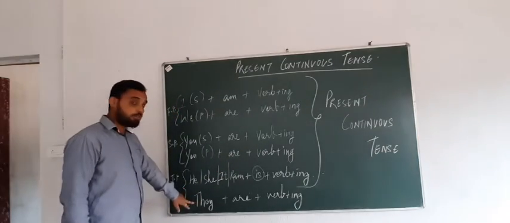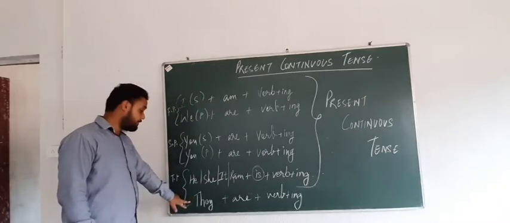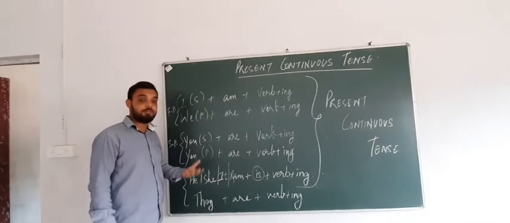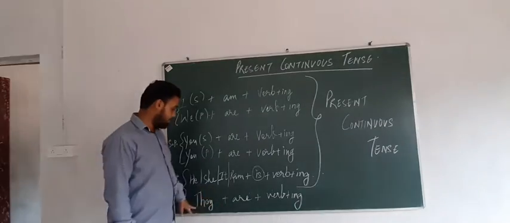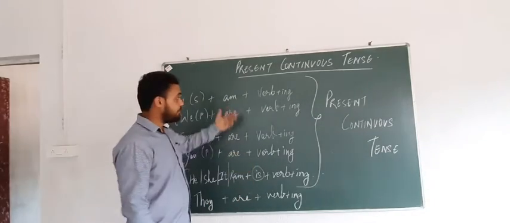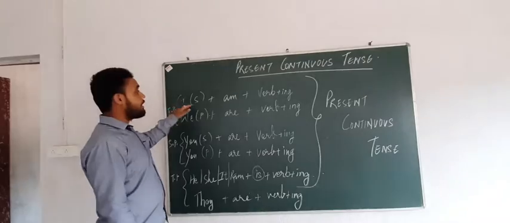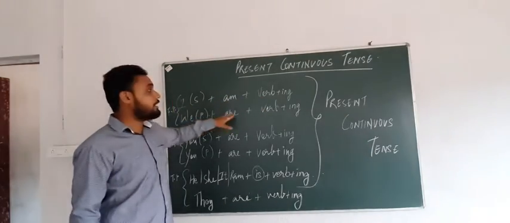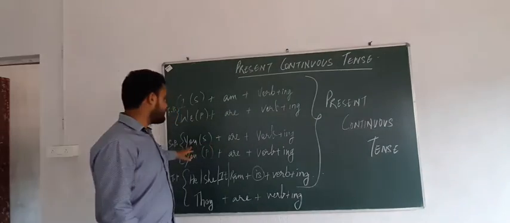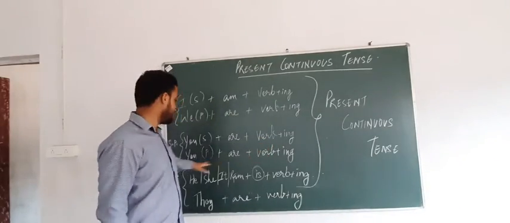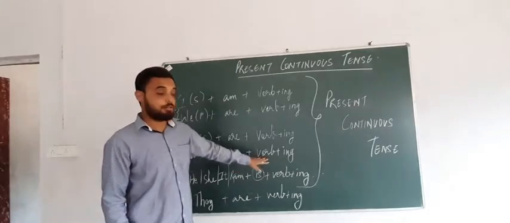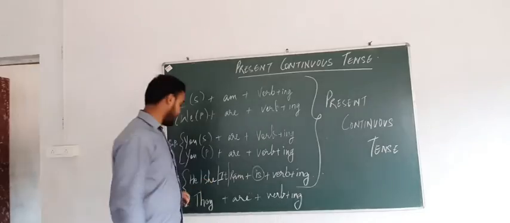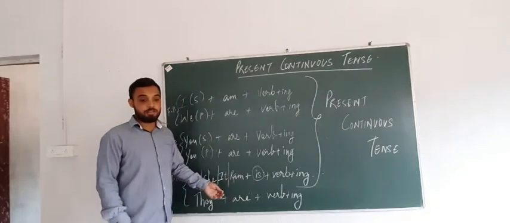The plural form of third person is they, plus more than one name, which is considered a plural subject. They are playing. Let's take examples. I am singing, I am teaching, we are playing, you are walking, you are listening. He is dancing, she is dancing, they are playing, they are running.